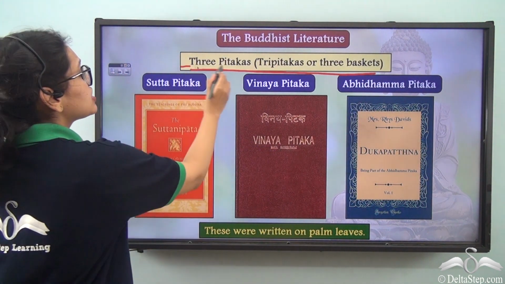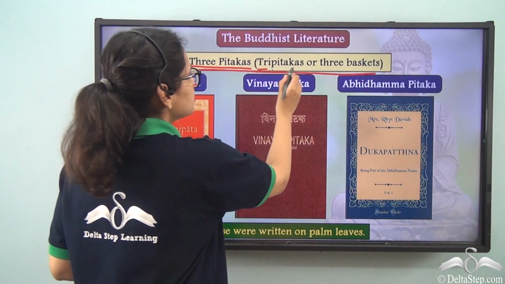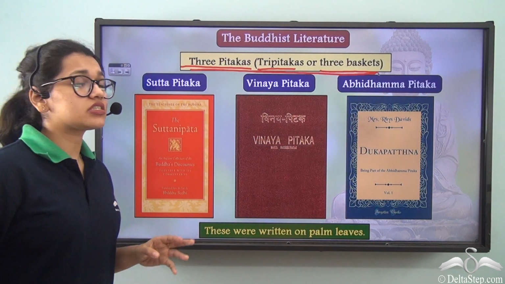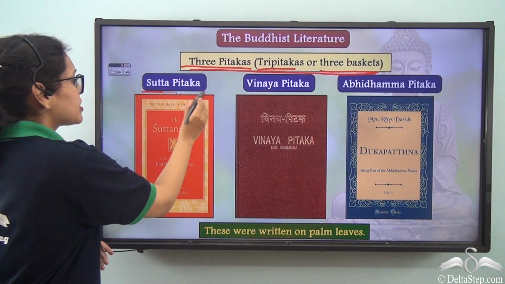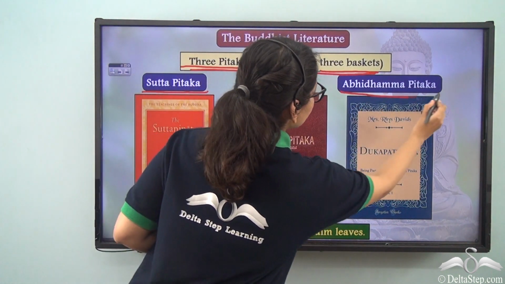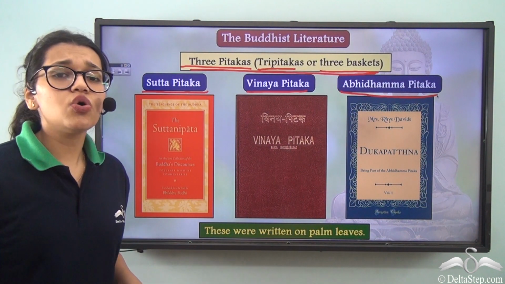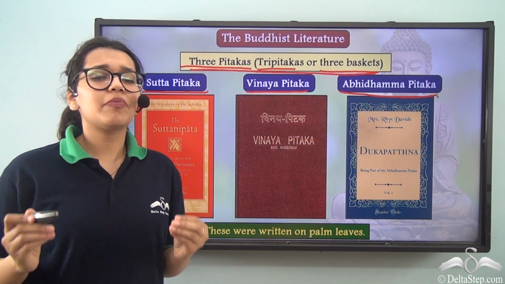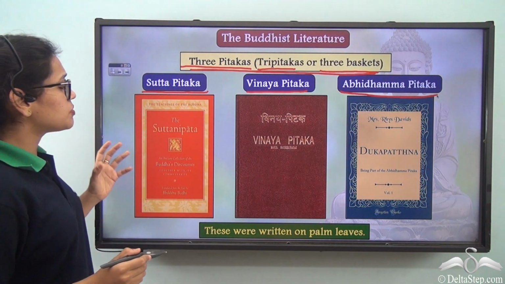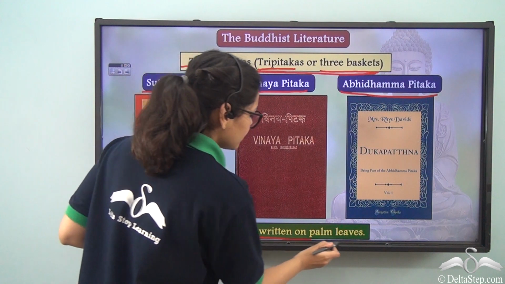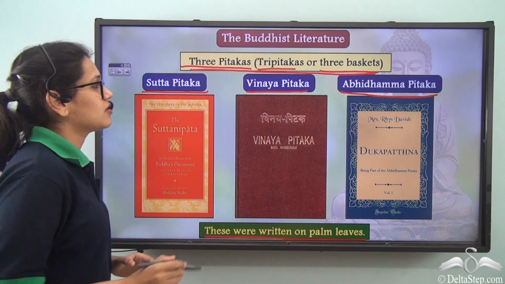These were the 3 Pitakas or Tripitakas, meaning 3 baskets. So what were these? These were the Sutta Pitaka, the Vinaya Pitaka and the Abhidhamma Pitaka. And so, as there was no paper back then, where did these people exactly write? Well, these were written on palm leaves.